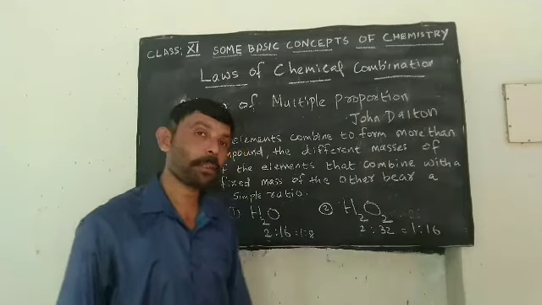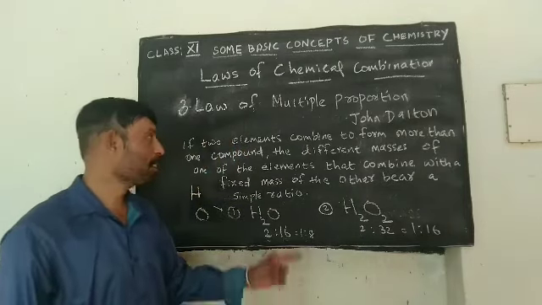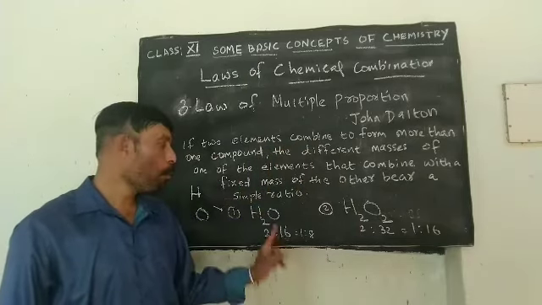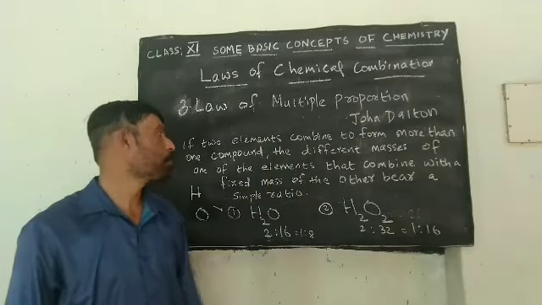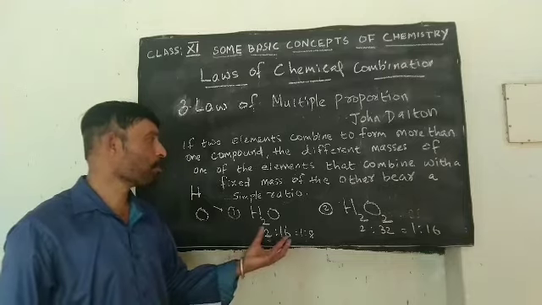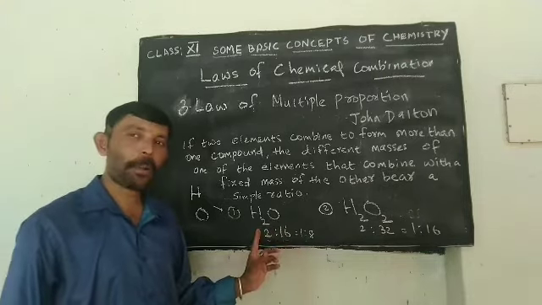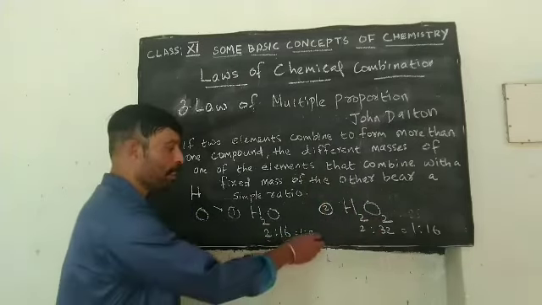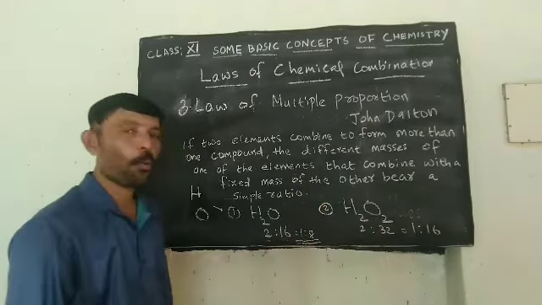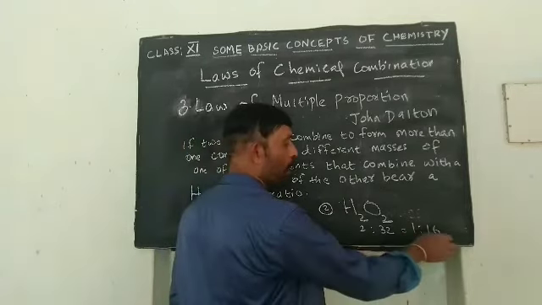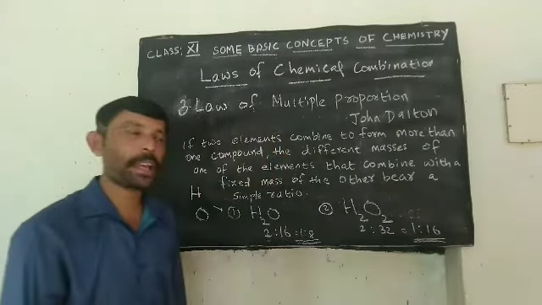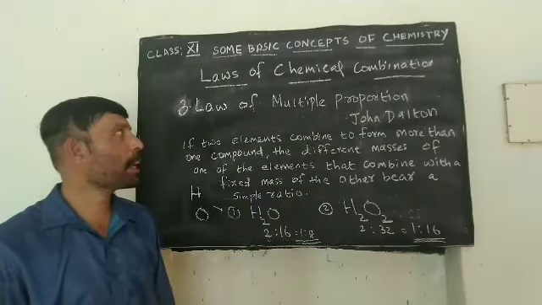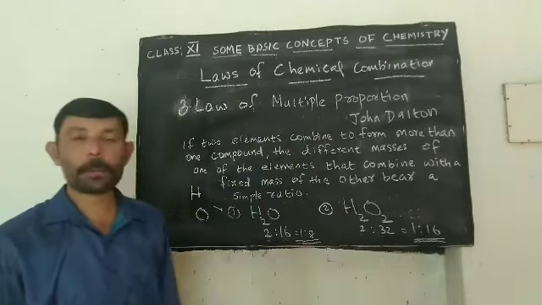So here what is happening? The same two elements combine to form more than one compound. The different masses of one element that combine with the fixed mass of the other are in a simple ratio. Here we are getting the simple ratio as 1:8 and 1:16. This is what is called the law of multiple proportion. So the third law of chemical combination is the law of multiple proportion.